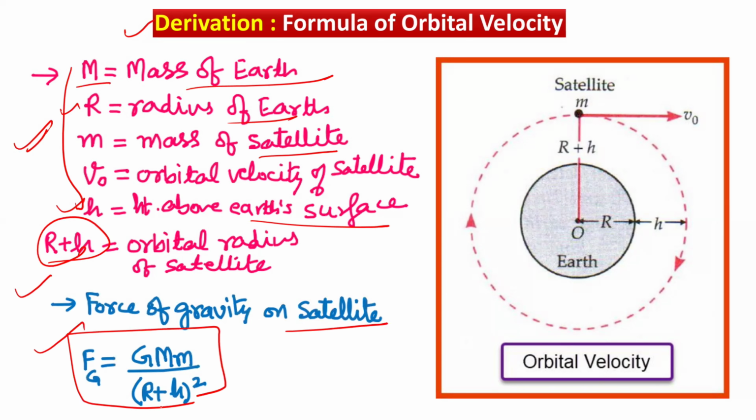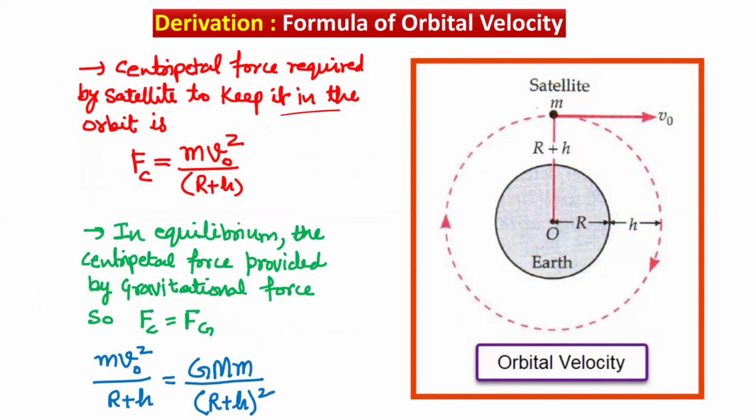We have already studied this thing in detail. Fg is equal to G capital M into small m upon (R plus h) whole square. Now, centripetal force required by the satellite to keep it in orbit is this Fc. Centripetal force is m v naught square upon R plus h. So in equilibrium, the centripetal force provided by the gravitational force is the same. So Fc is equal to Fg. If you equate the two, you get m v naught square upon R plus h is equal to G M into m upon (R plus h) whole square.